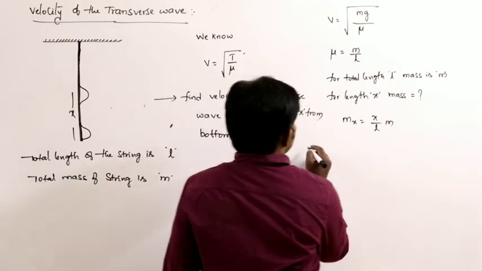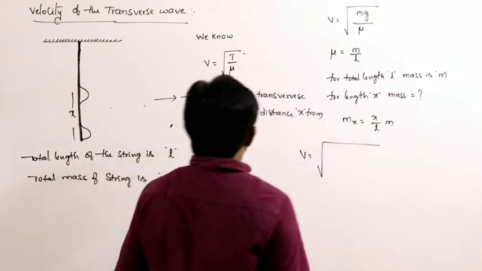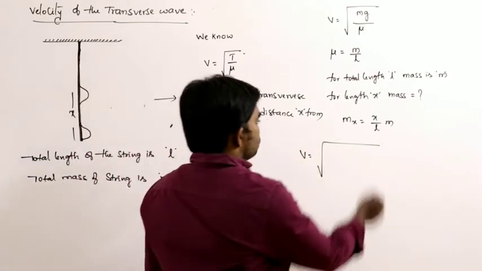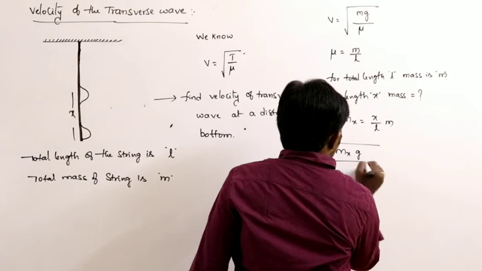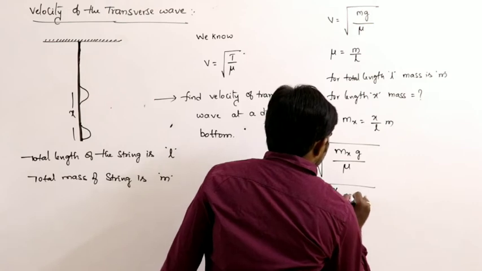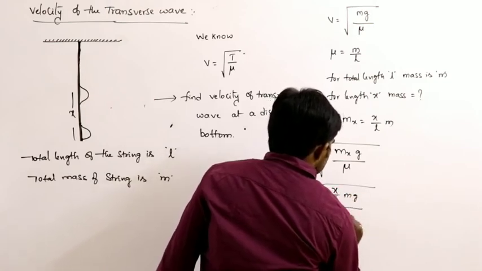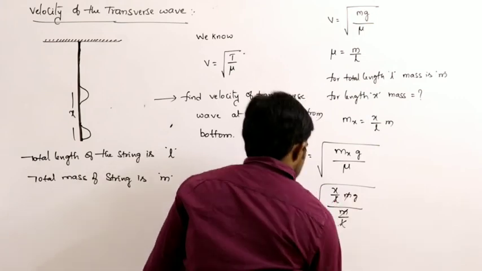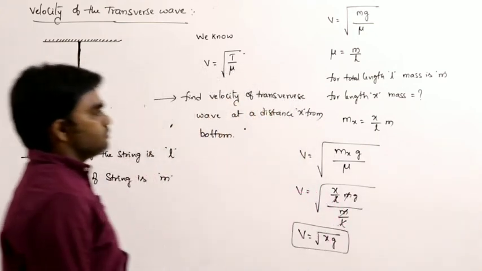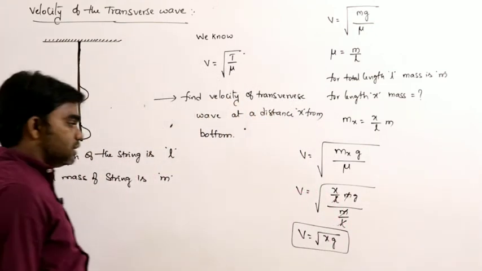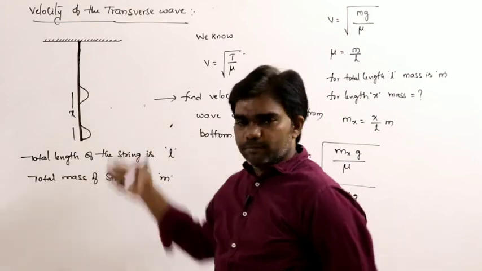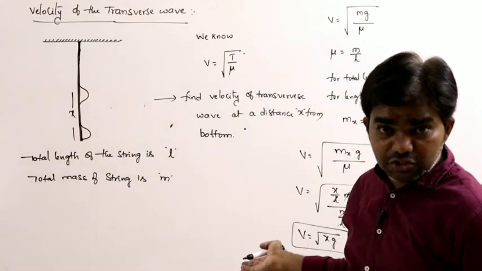Now V is equal to the square root of mx g by mu, where we calculate the velocity of the transverse wave at a distance x from the bottom. What is mx? It is x by L into m, times g, divided by mu, which is mass per unit length. L gets cancelled. Then V is equal to the square root of xg. Simple formula. So the velocity of the transverse wave at a distance x from the bottom is the square root of xg.